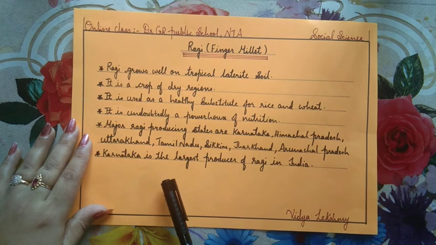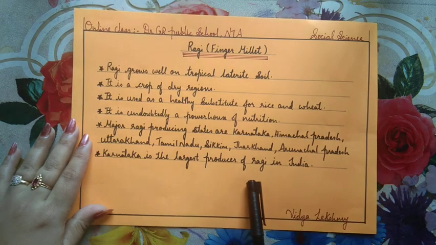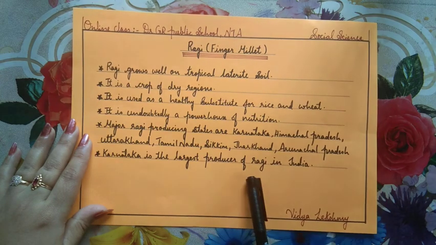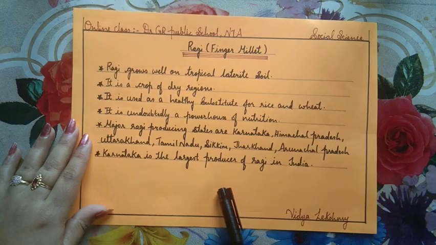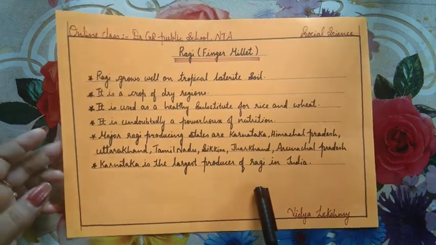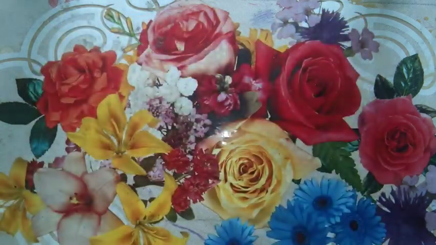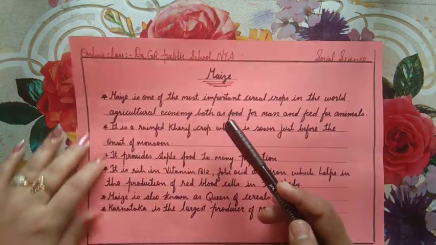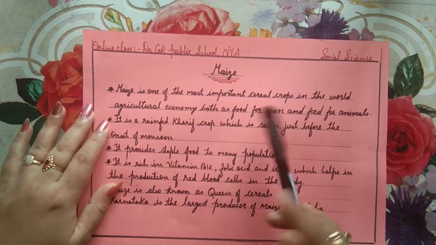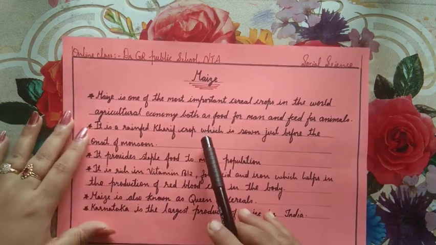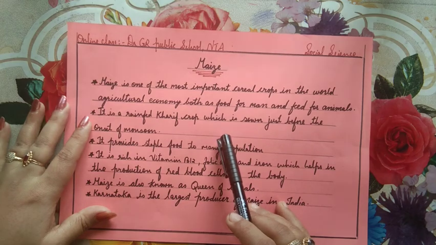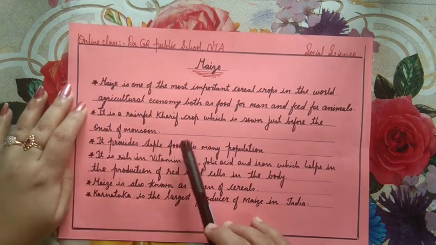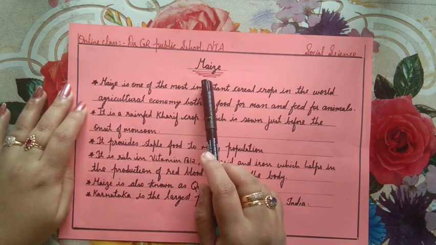The third one is ragi. It grows well on tropical laterite soil. It is a crop of dry regions, and Karnataka is the largest producer of ragi in India. So, among the major crops, we have studied the first one, rice, the second one, wheat, and millets. So, now we want to study the fourth one, that is maize.